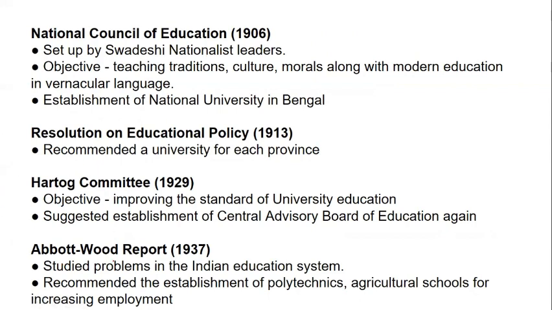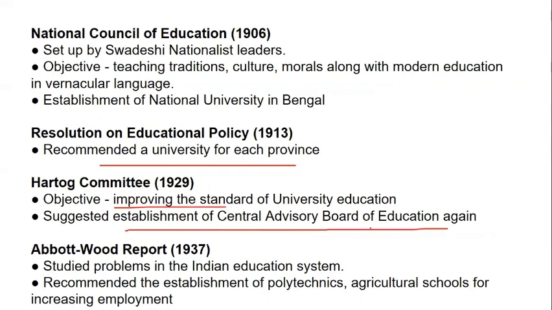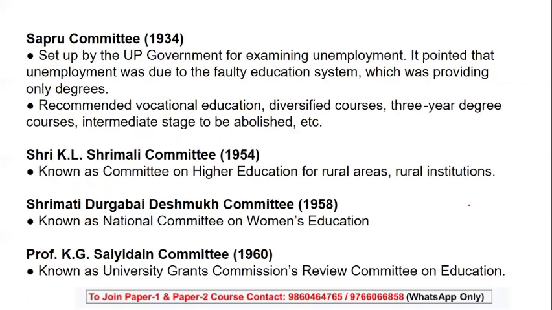Resolution of Educational Policy 1913, which was recommended by the Haddock committee, which had the objective of improving the standards, and also suggested the Central Advisory Board of Education again, that is, after 1920, after its closure in 1923. The Botwood report studied the problems in the Indian education system, and it recommended the establishment of polytechnics, agricultural schools, as well as an increase in employment. So this was recommended by them.